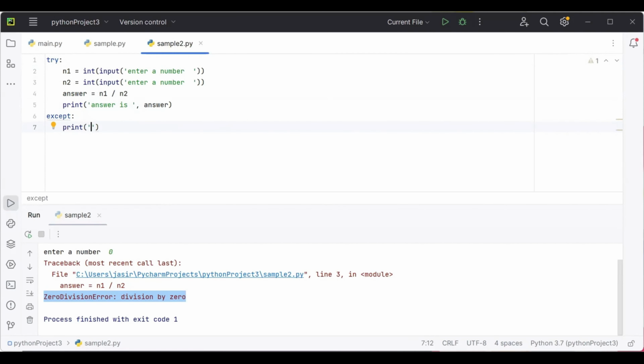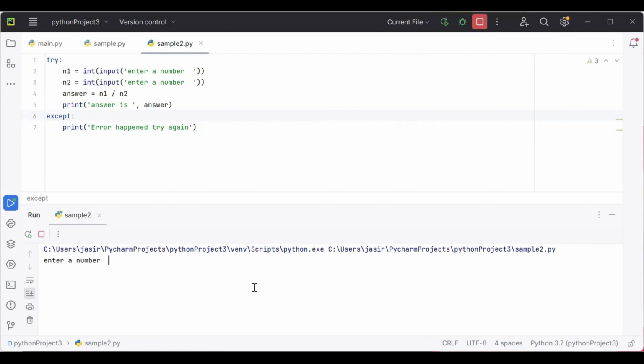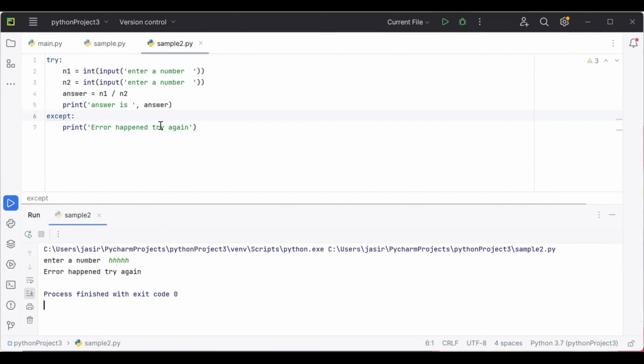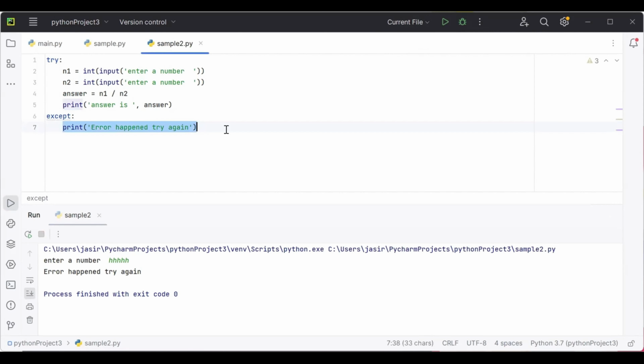We can print something like, error happened, try again. So as you can see here, instead of typing a number, if I type any letter, instead of crashing the code with a value error, it prints error happened, try again.